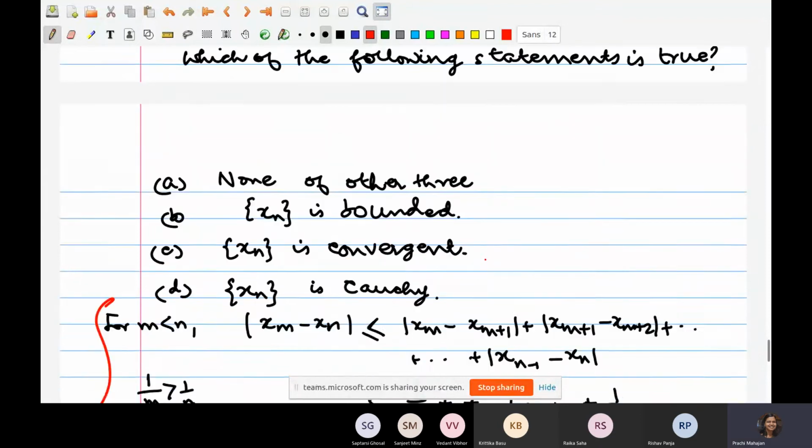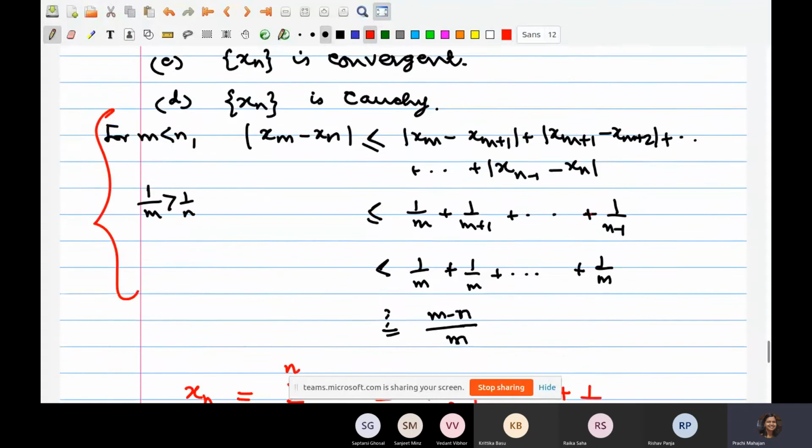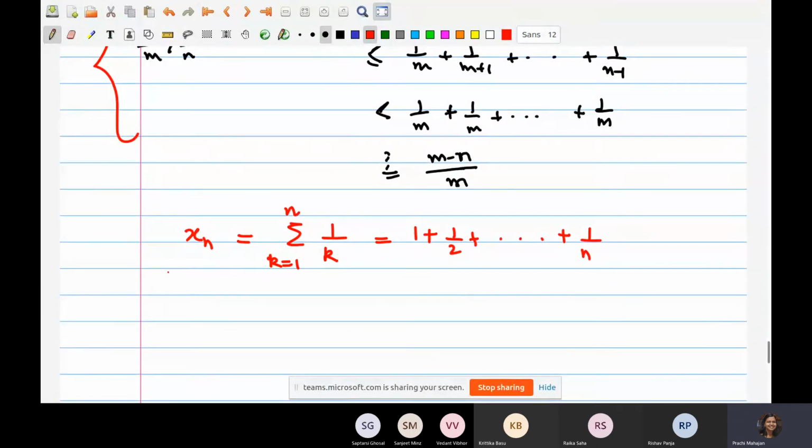So let me see. What comes to my mind is the following. xn as the summation of 1 by k, k equal to 1 to n. So it is 1 plus 1 by 2 plus up to 1 by n. And xn plus 1 would be the summation k equal to 1 to n plus 1, 1 by k.